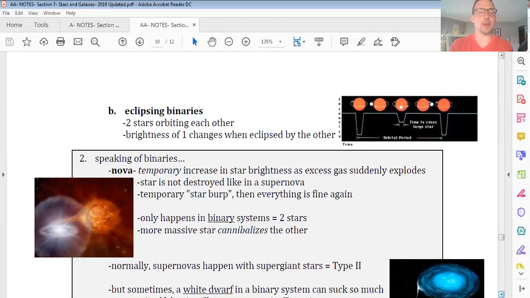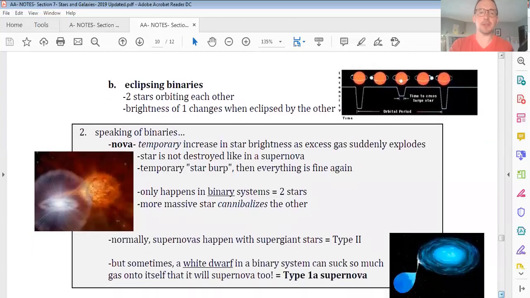Now, when we have a double star system, some other things can also happen, and at least one of them is terrifying. First, let's talk about the less terrifying option. This is called a nova. Now, sometimes students confuse supernova and nova, and the easy way to remember this is a supernova is a super explosion, kaboom! Whereas a nova is just a regular explosion, like a kaboom. I sometimes like to call these star burps or star farts.